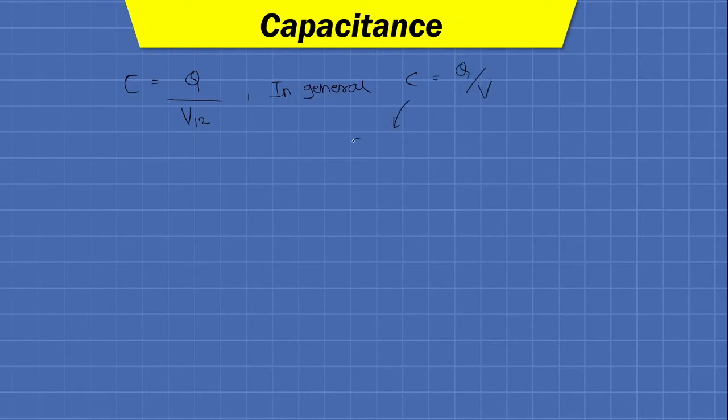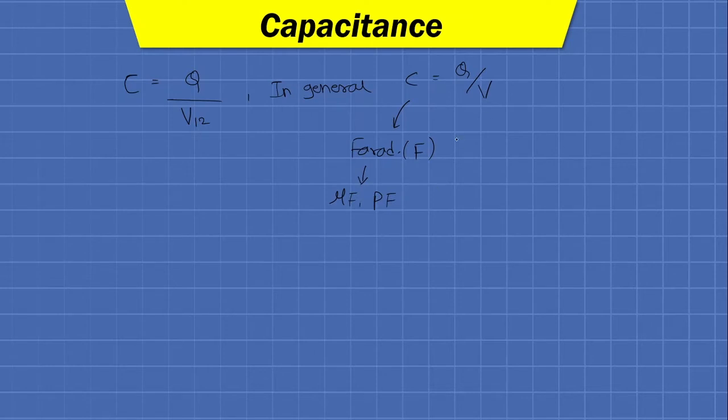The unit of capacitance is farad. It is adopted in the memory of Michael Faraday, who did tremendous research in the field of capacitance. The symbol of farad is capital F, but in practice microfarad or picofarad capacitances are majorly used. So this is nothing but a smaller unit of capacitance.